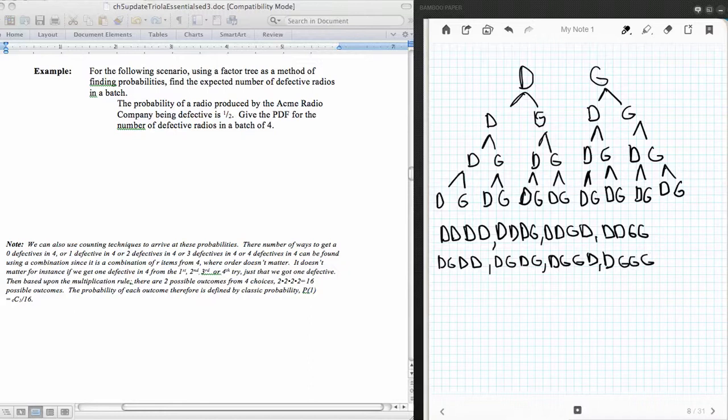And then a good, defective, defective, defective. And then a good, defective, good, defective. And then a good, defective, good, good. And then a good, defective, good, good. No, wait a minute. Good, defective, good, defective. Oops, that one should be good, defective. Did I do this? Okay.